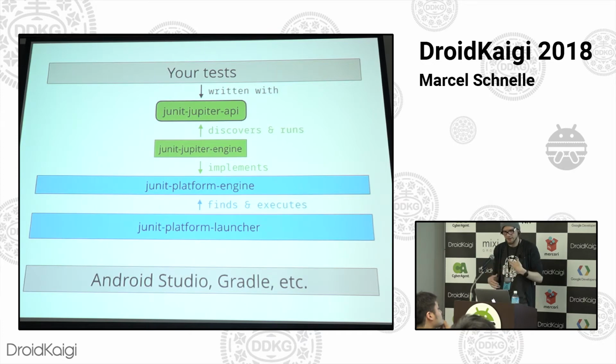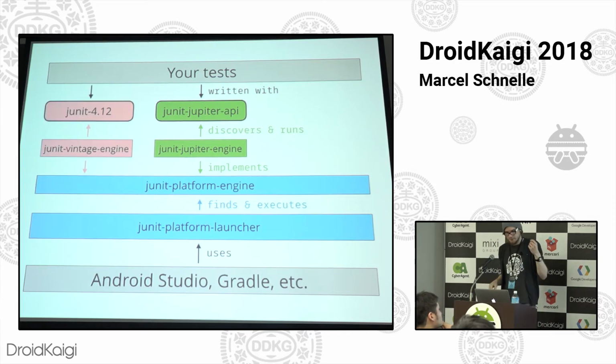But it drives and orchestrates the execution. And then the launcher is basically the only hook-in point or the only usage point for Android Studio and Gradle. So they use it from that side. You write it through the other side. It's very clear-cut and separate from each other.